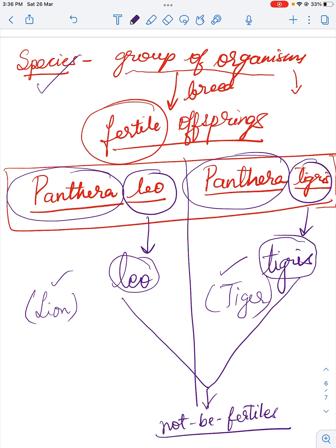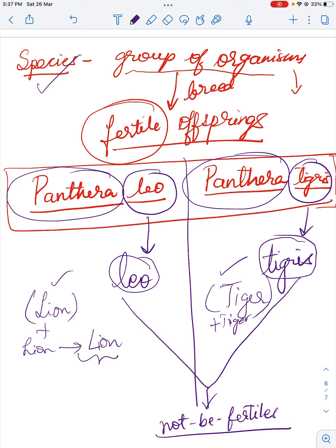A tiger is able to breed with another tiger and produce a new individual, young one, whereas a lion will mate with another lion and the offspring produced is a cub, right? Baby lion.